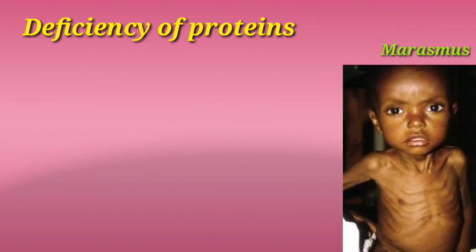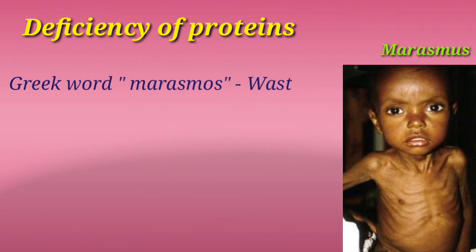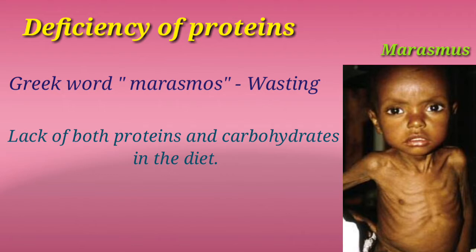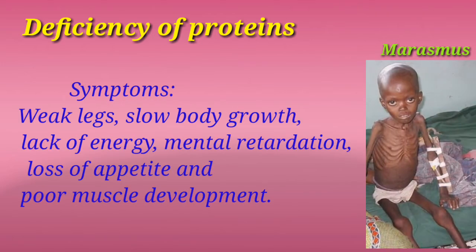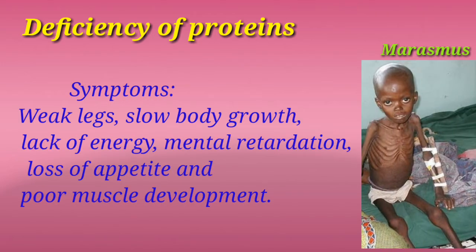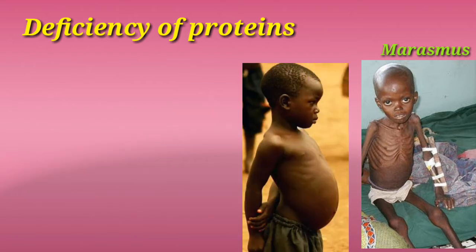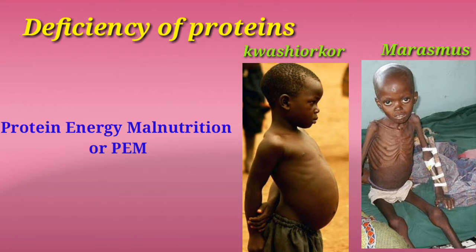Marasmus comes from the Greek word marasmos meaning wasting. The main cause of marasmus is the lack of both proteins and carbohydrates in the diet. It affects babies and young children. Weak legs, slow body growth, lack of energy, mental retardation, loss of appetite, and poor muscle development are some of its symptoms. Marasmus and kwashiorkor are collectively called protein energy malnutrition or PEM.